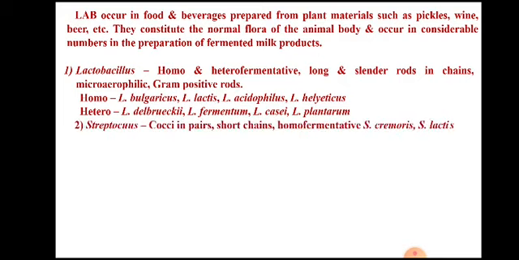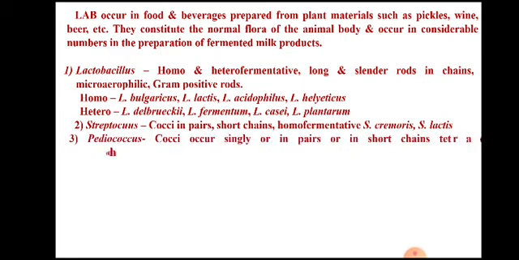The other genus is Streptococcus, which are spherical shaped. They occur in short chains. They are homofermentative, like Streptococcus cremoris and Streptococcus lactis. Pediococcus are again cocci shaped.